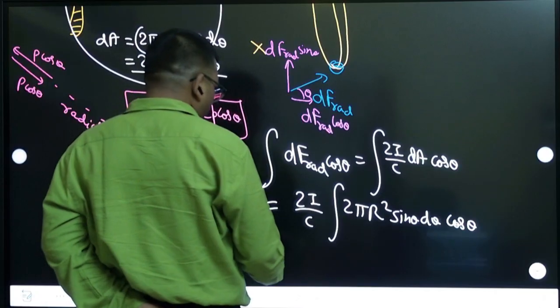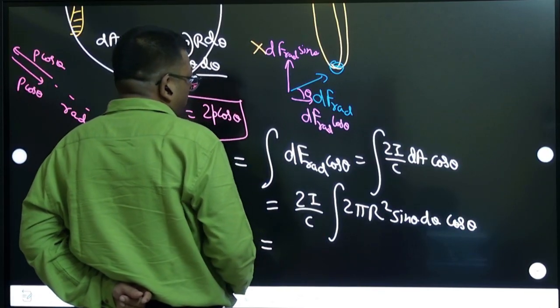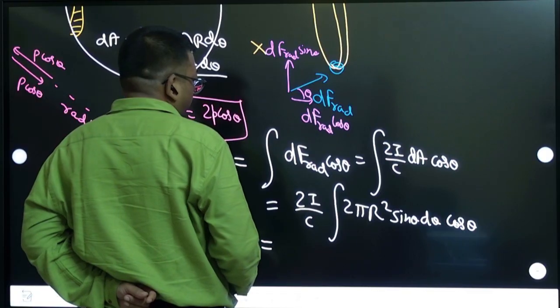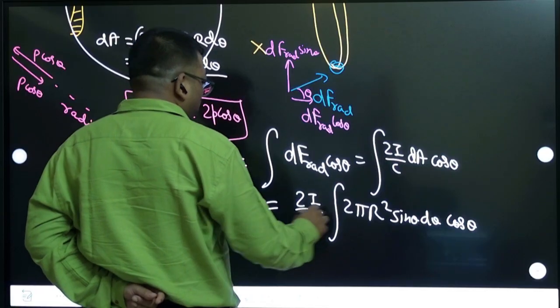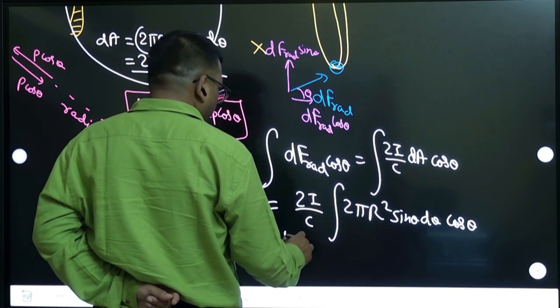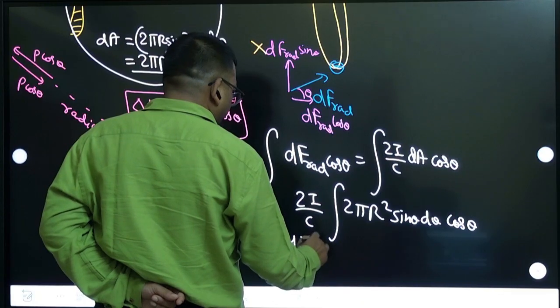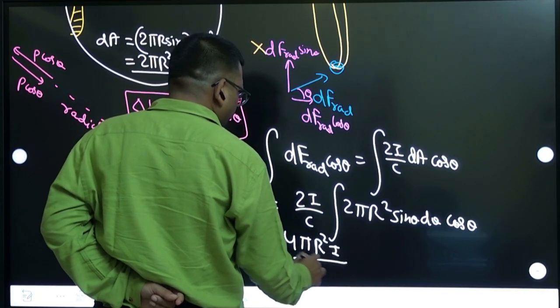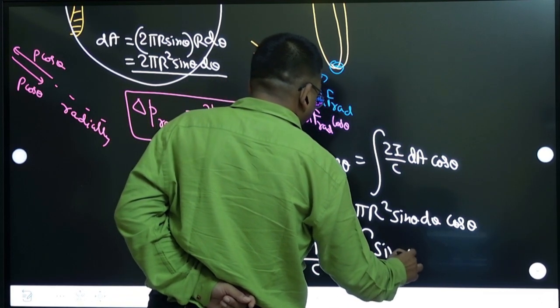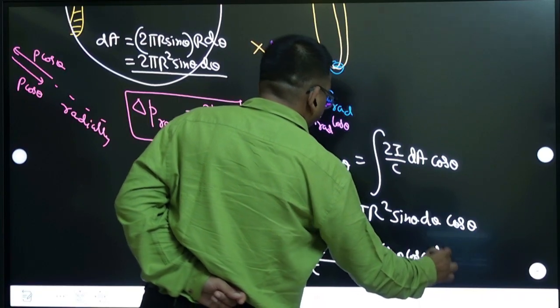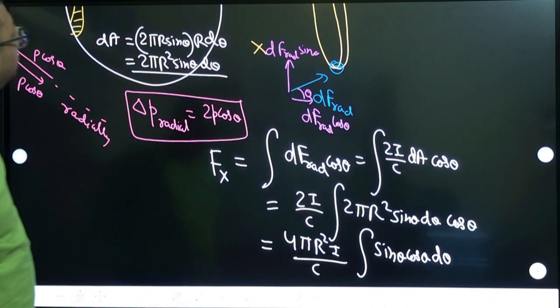So what do you get from here? How much do we get? 2 into 2, 4 pi r square I by C. Then it will become sin theta cos theta d theta. Check out this. This is correct.